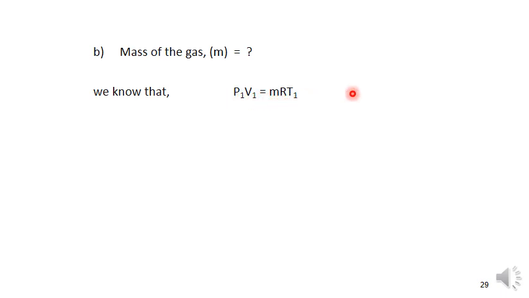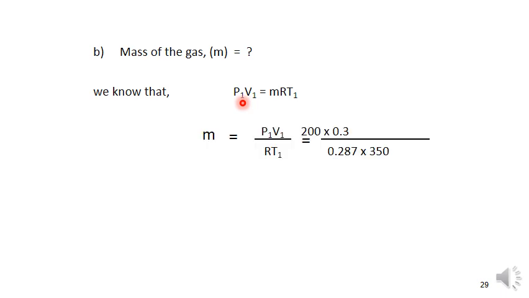Students, you try to take P2 V2 is equal to MRT2, and the mass M value is the same for both. I am trying with P1 V1 is equal to MRT1. Here we want only the mass, so I am keeping M here and bringing RT1 to the denominator. So it becomes M is equal to P1 V1 by RT1.